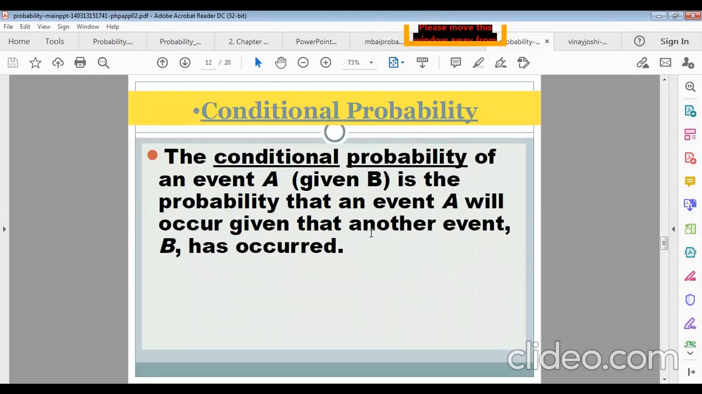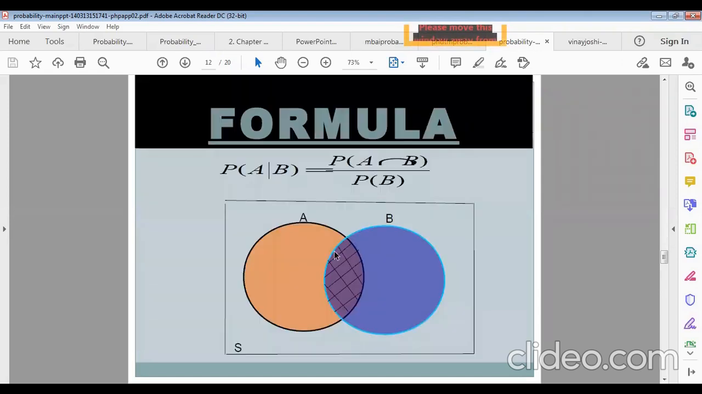Now, conditional probability, what will it be? The conditional probability of an event A given B. If B happened, then what will be the probability of A? It will be the conditional probability. So the conditional probability is that an event A will occur given that another event B has occurred already. The formula for that: probability of A if B happened equals the probability of A intersection B. A intersection B means what? Happening altogether. The probability of happening altogether divided by the probability of B.